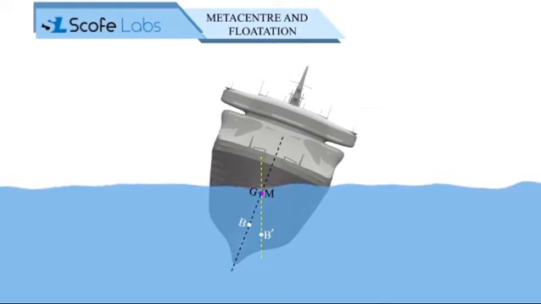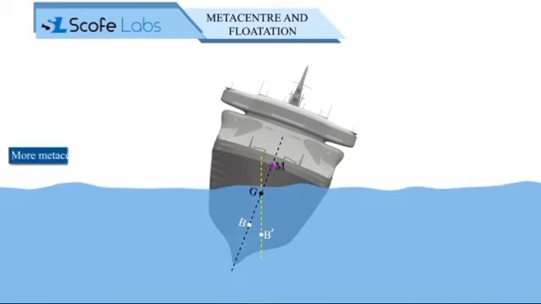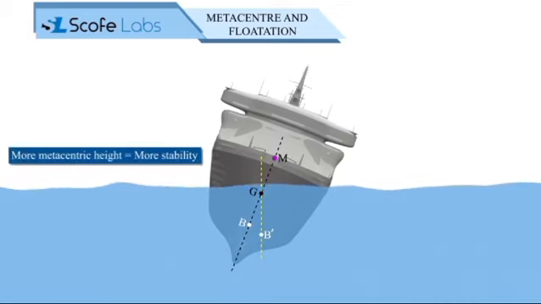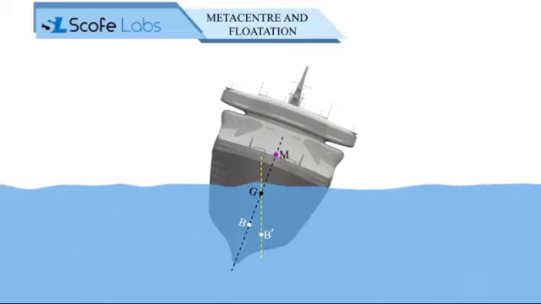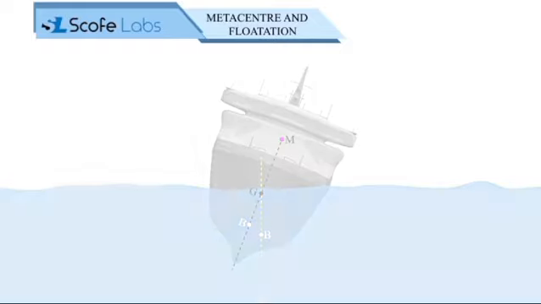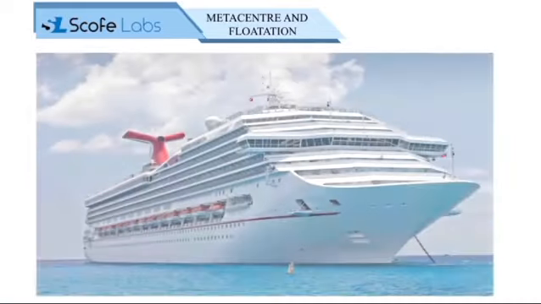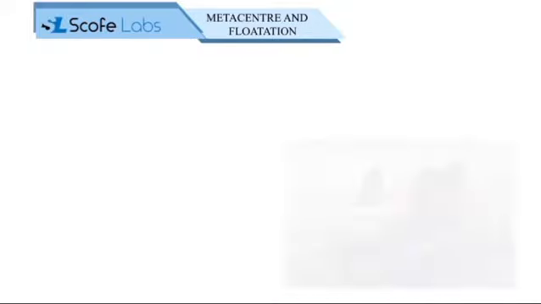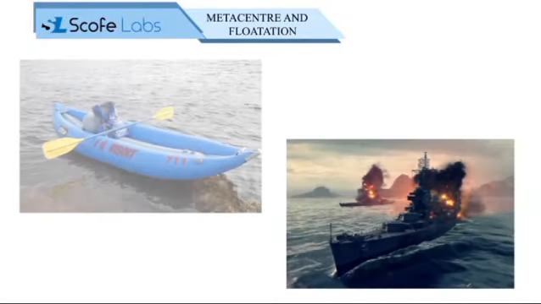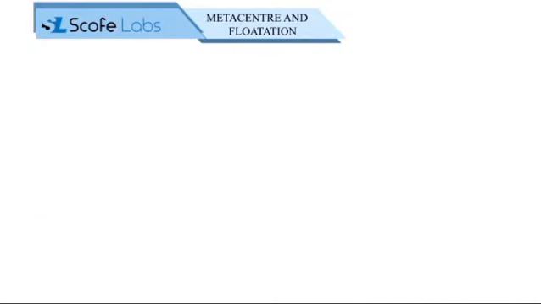This is typically used while designing ships: the higher the metacentric height, the higher the stability. But if the metacentric height is kept too large, it will cause continuous oscillations, resulting in discomfort to passengers. Hence, passenger ships have a lower metacentric height as compared to warships and rafting boats.